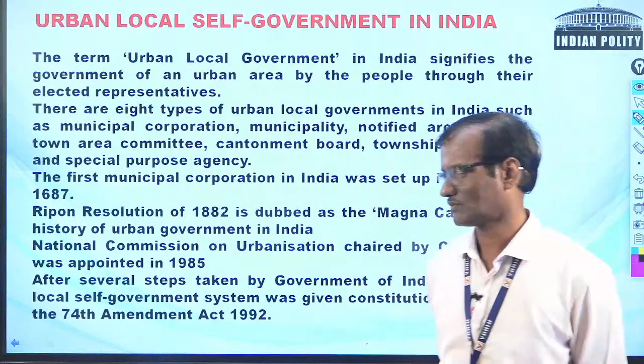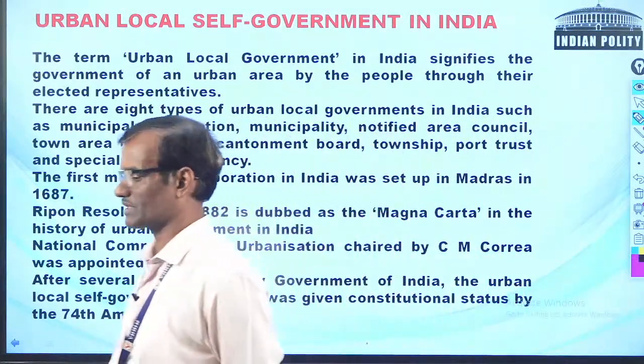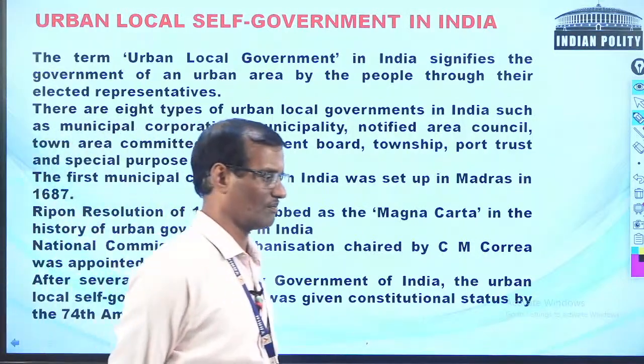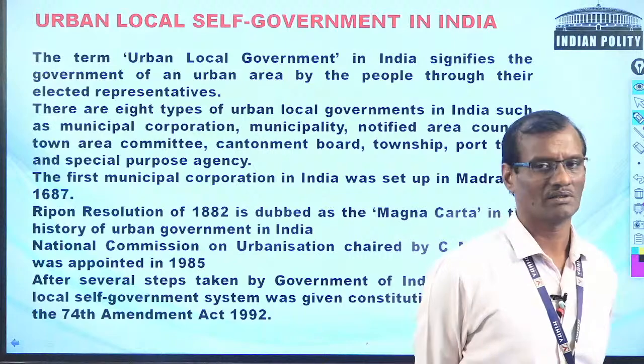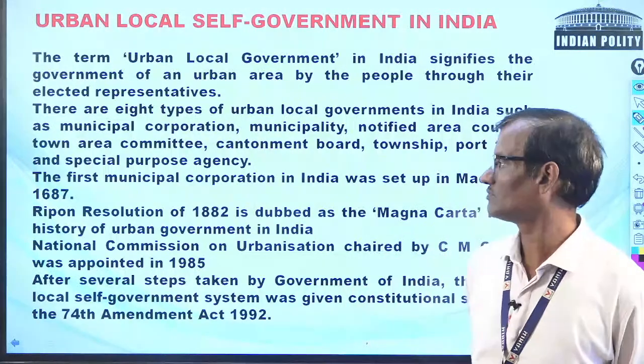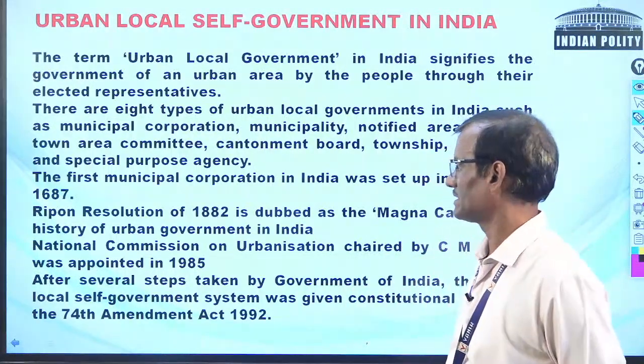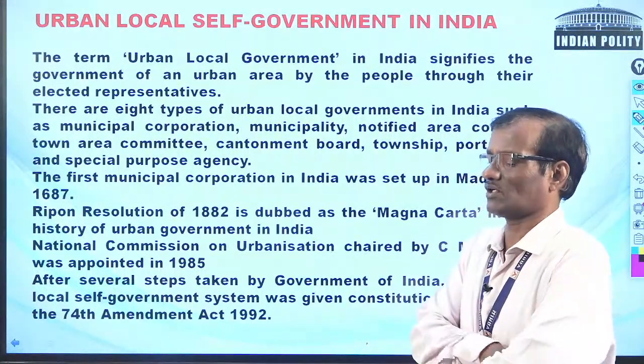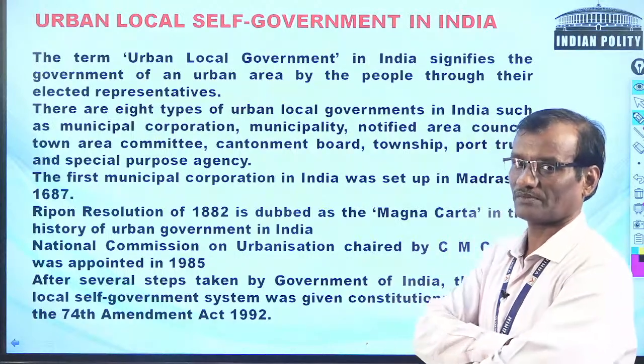But there have been many efforts taken by the government before independence for giving autonomy. You can say that during the British time, modernization or urbanization took its shape.